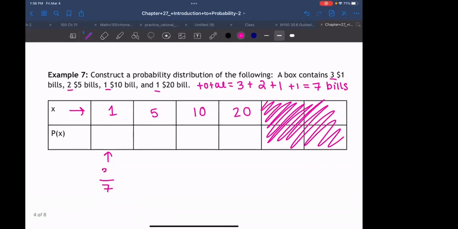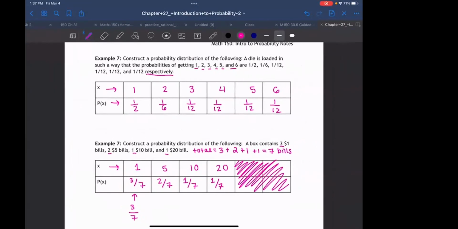3, right? Because there's 3 $1 bills out of the 7 that are there. Does that make sense? Okay. So this would be 3 out of 7. What do you think the probability of 5 is? Good. 2 out of 7, 10, 1 out of 7, and 20. Awesome. So this example is a little bit more tricky because we have to find the probabilities. But when you list the X first, it becomes really easy to count the total amount of things that there are, right? Any questions on these examples?